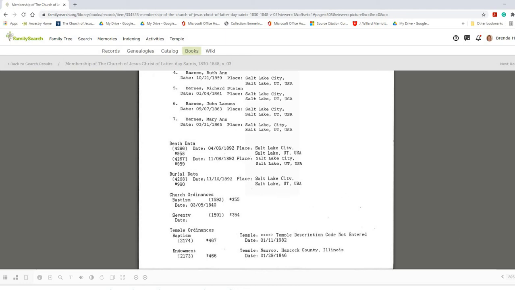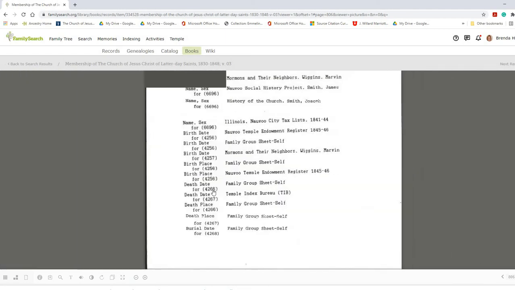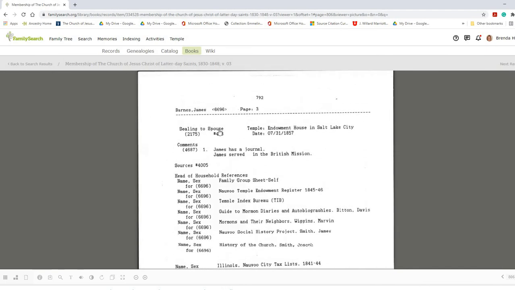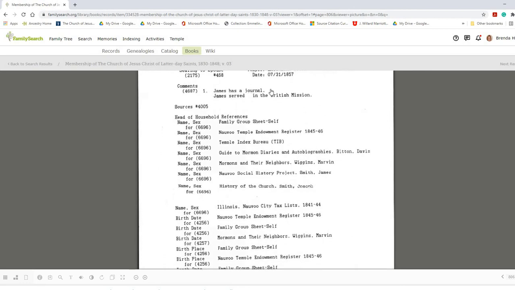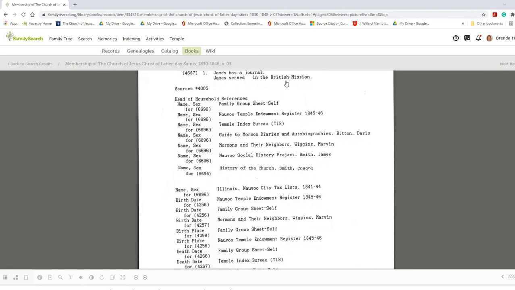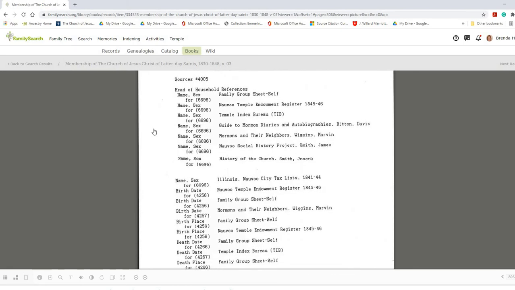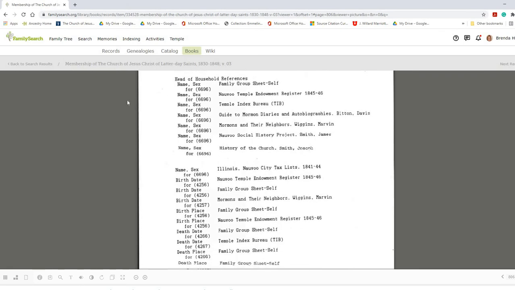So let's go to the next page and see that he was sealed to his spouse in the Endowment House in Salt Lake City on July 31st, 1857. Here in a comment it says that he has a journal, so we need to find that. Also that he served in the British mission, so we need to track that down as well. So let's look at the reference material.